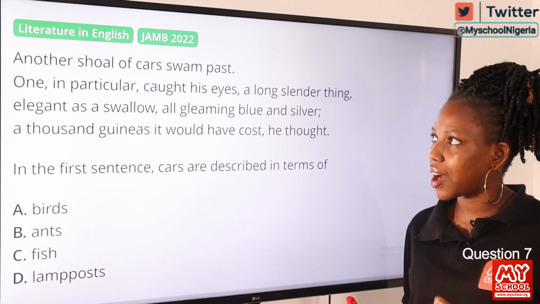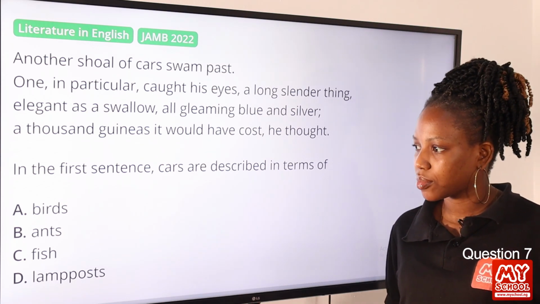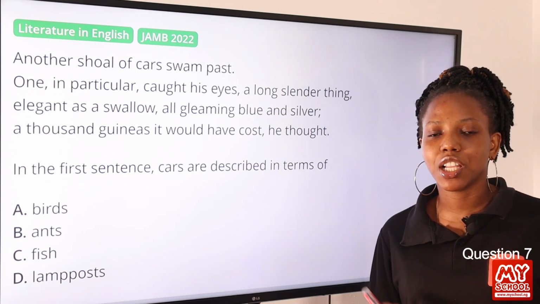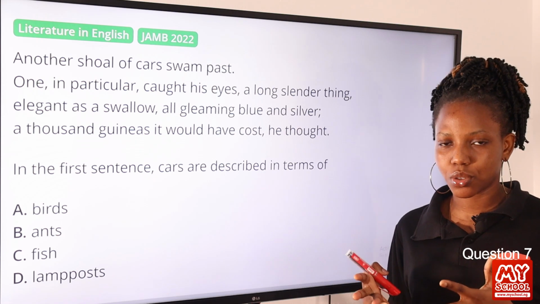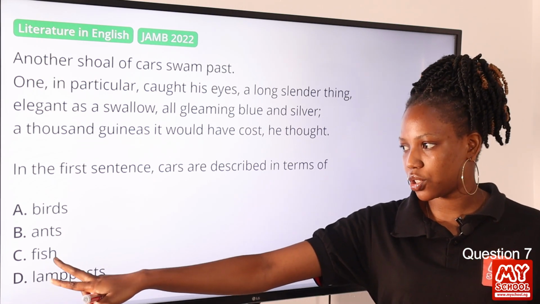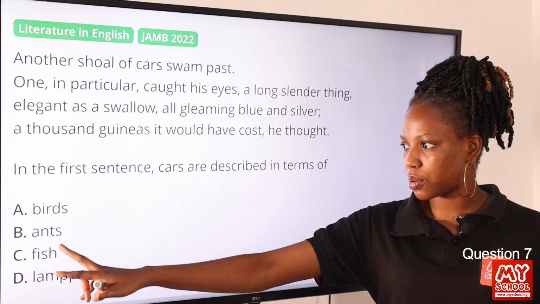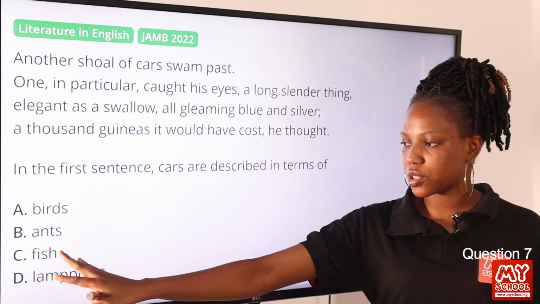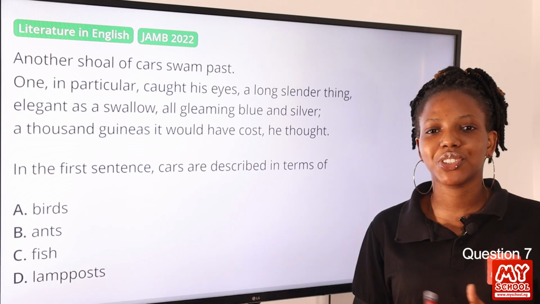Another shoal of cars swam past. Now, what does shoal mean? S-H-O-A-L. It means a large number of fish swimming together. So that gives us the idea that option C should be the answer to this question. So we have option A, birds, option B, ants, option C, fish, option D, lamppost. Option C is definitely the answer to this question.